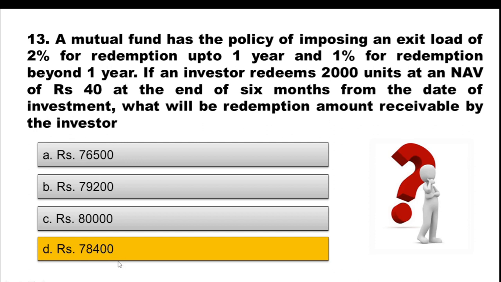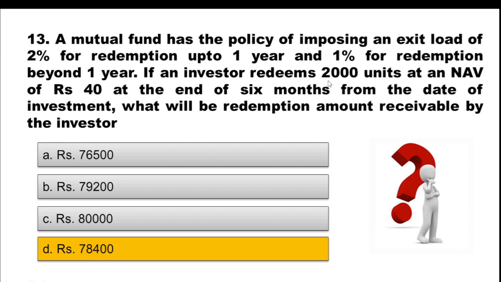Okay, again let me quickly make you understand this. There was an exit charge of 2% if an investor is redeeming the money before 1 year, and this investor has a total of 2000 units and the current price or NAV is rupees 40. So what is the total amount at the current point of time that the investor should get after redemption?